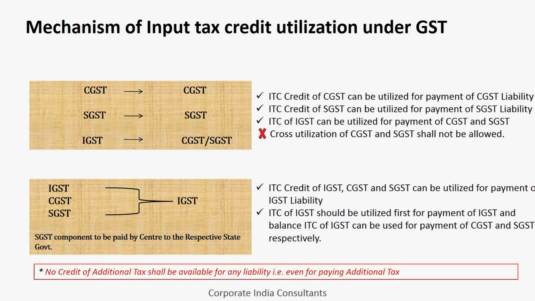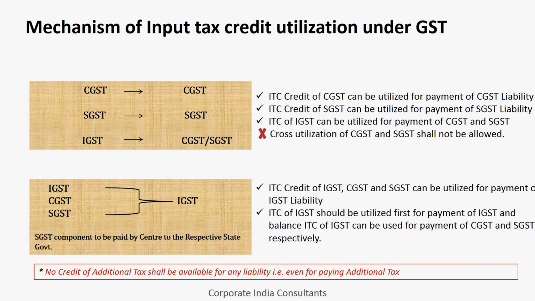So in this next box we have IGST, CGST and SGST. So basically IGST can be used for the payment of IGST, CGST and SGST, but the pattern will be as follows. First of all, IGST will be utilized for the payment of IGST, then for CGST and then for SGST. Similarly, if CGST credit is to be taken, it can be taken for CGST liability as well as IGST